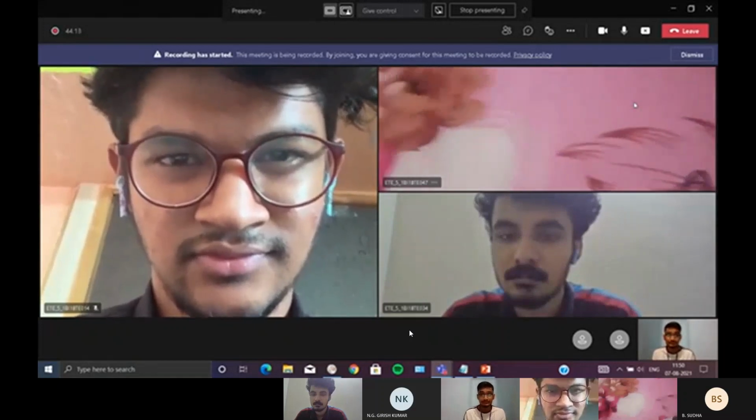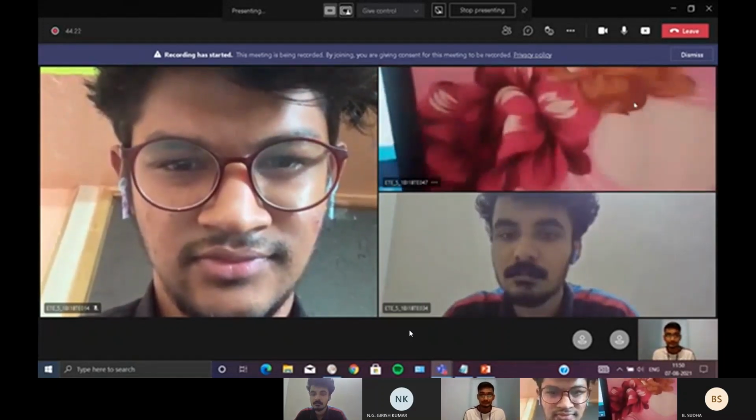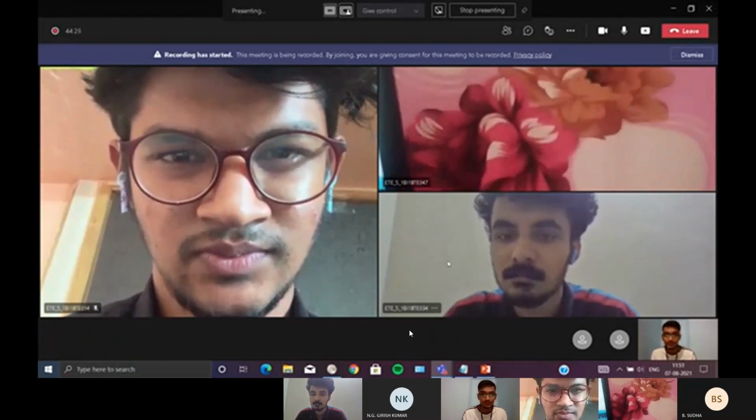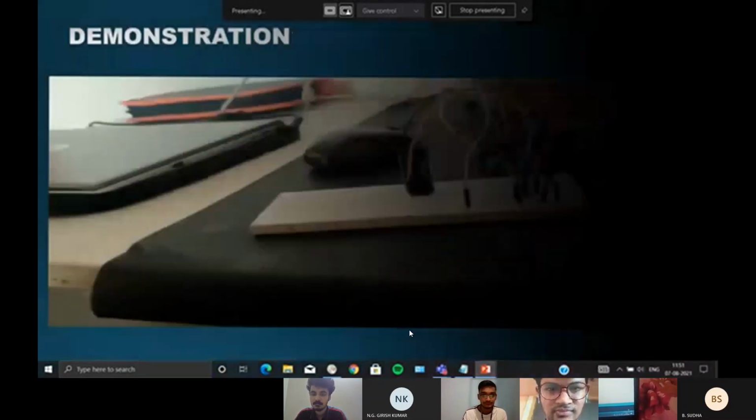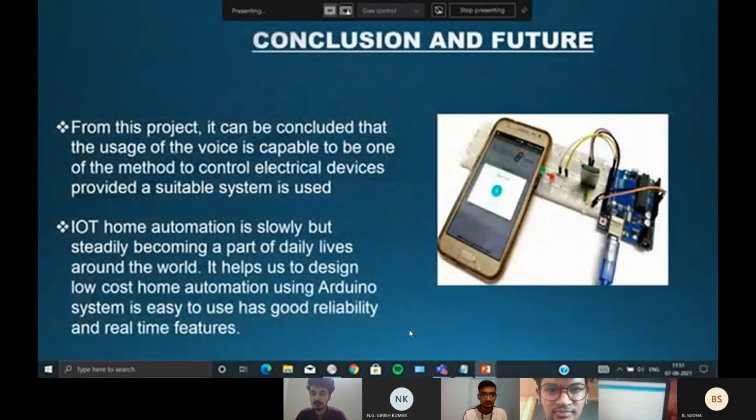Prithvi, you can share the conclusion part. And finally, we see the conclusion and future of this project. From this project, it can be concluded that the usage of voice is capable of being one of the methods to control electrical devices, provided a suitable system is used. The future of this project is, as we can see, IoT home automation is slowly but steadily becoming a part of our daily lives around the world. It helps us design low-cost automation using an Arduino system, which is easy to use and has good reliability and real-time features.